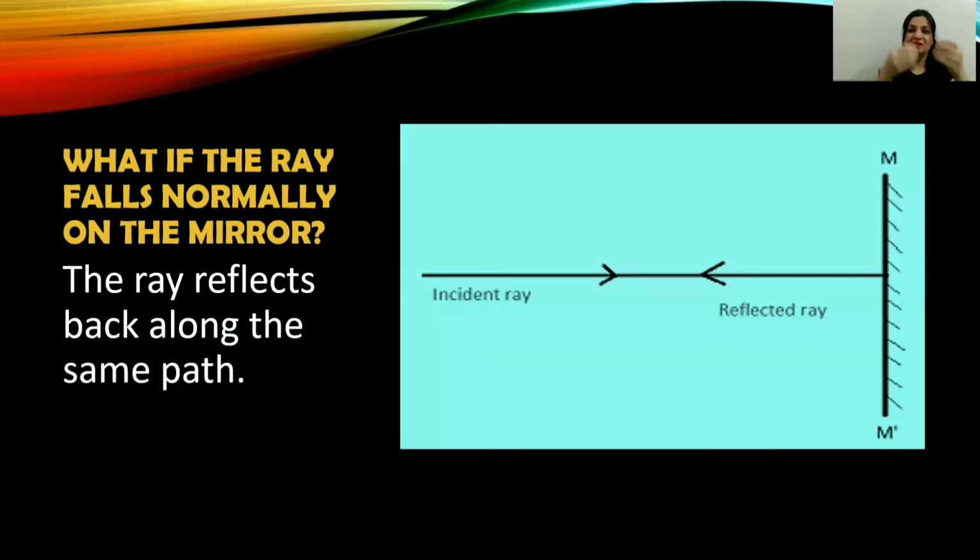If a ray falls perpendicularly on the mirror, if a ray strikes the mirror normally, then it will reflect back along the same path. So in this case, the incident ray will coincide with the reflected ray. And the angle of incidence and angle of reflection, angle i and angle r, both are equal to 0 degrees.